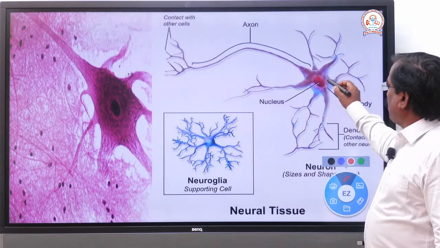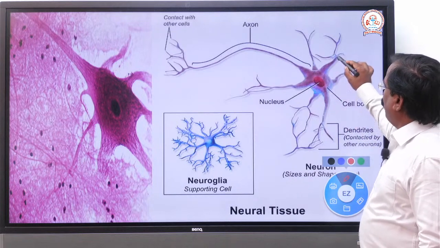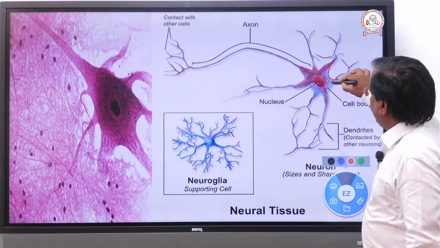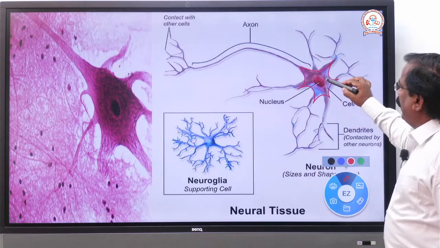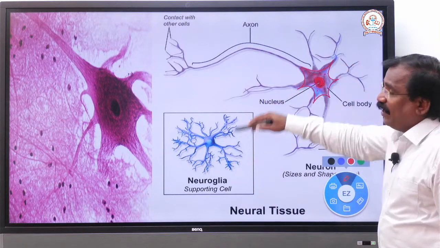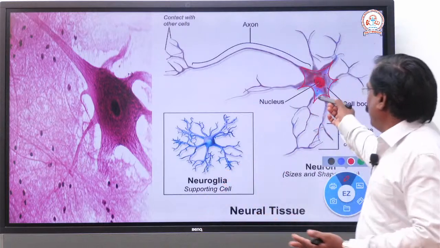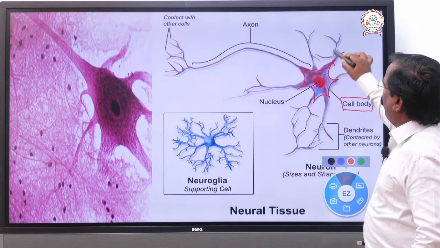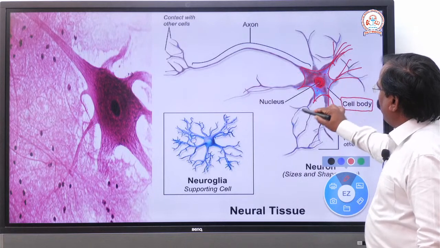So what is there? There is a head, that is the cell body or cyton. Look, there are branches on it. In the cyton or head, there is a nucleus and the cytoplasm. In a cell it is cytoplasm, but in a nerve cell it is neuroplasm. So the nucleus and neuroplasm make up the cell body or cyton. Look, there are branches on it, and those branches are called dendrites.